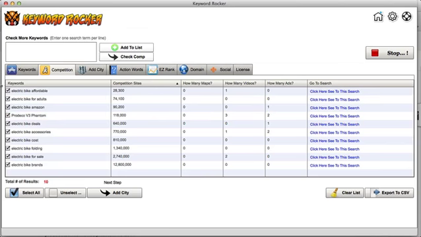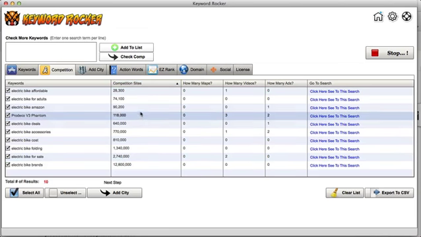All right, so I don't even need to move past this unless I want to start adding action words, or check the domain or the social as well. But right here, it gives me a snapshot of how tough it is to compete for these keywords. So even this one, the Phantom, has 118,000 competing results. Do they have a video? They have 3 videos ranking for that as well.